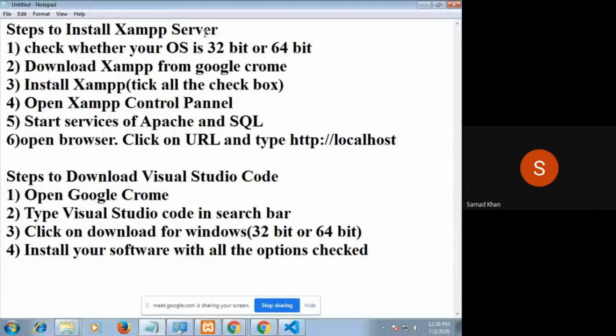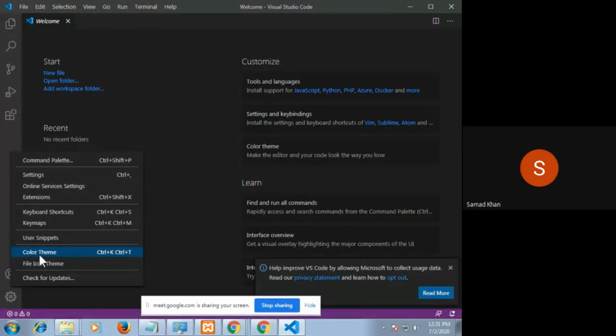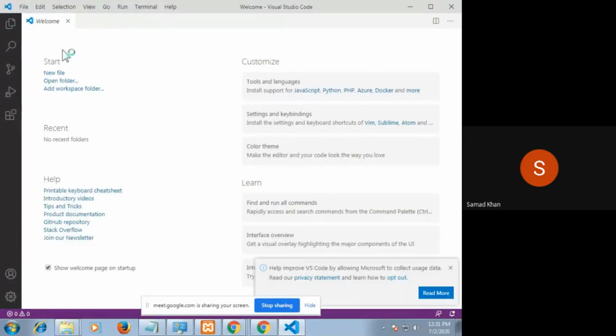We have downloaded the server and now we will require the editor. We will require the text editor. So my Visual Studio Code is my text editor. Now I have installed my software. It will look like this. Now it is a black theme. If you want to change the theme, you can go to the settings. See at the left hand side, you can see settings. Just click on settings, click on color theme, and you can take a light theme. That is also okay. So this is nothing but the dashboard of my Visual Studio Code. Is it clear to everyone till here?